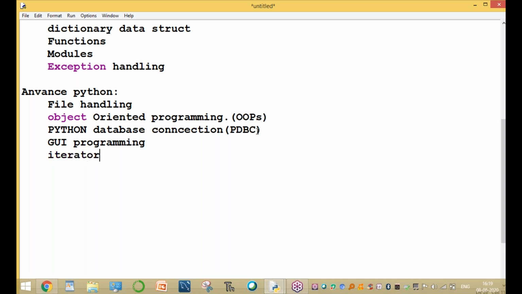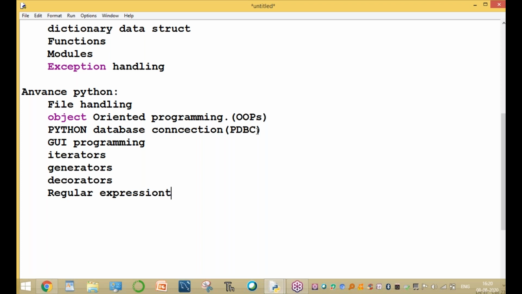The next topics are iterators, generators, decorators, and regular expressions. This is also a very important chapter in Python. All these concepts are covered in advanced Python.